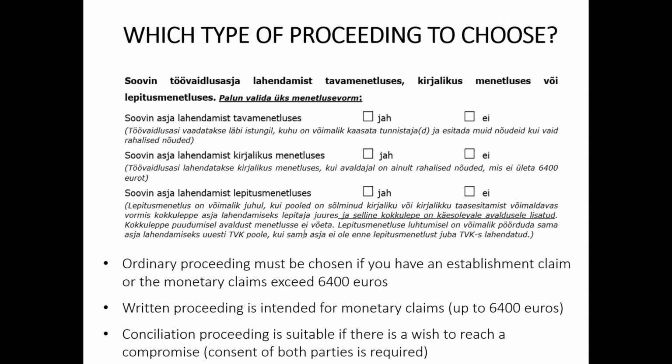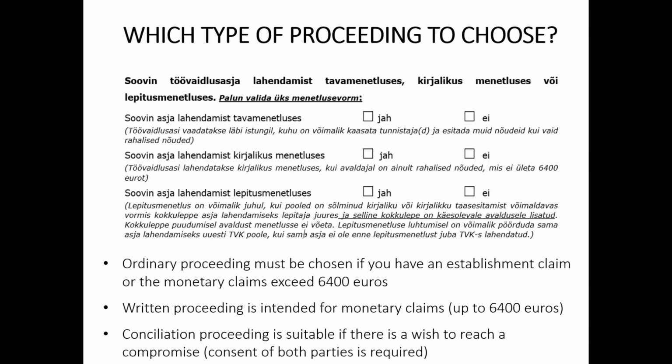If a place for resolving a labor dispute has been chosen, the next step in the application is to indicate how the application will be reviewed. In the ordinary proceeding, that is the session, the establishment claims are reviewed. For example, the claim to establish the wrongful termination of the employment contract.